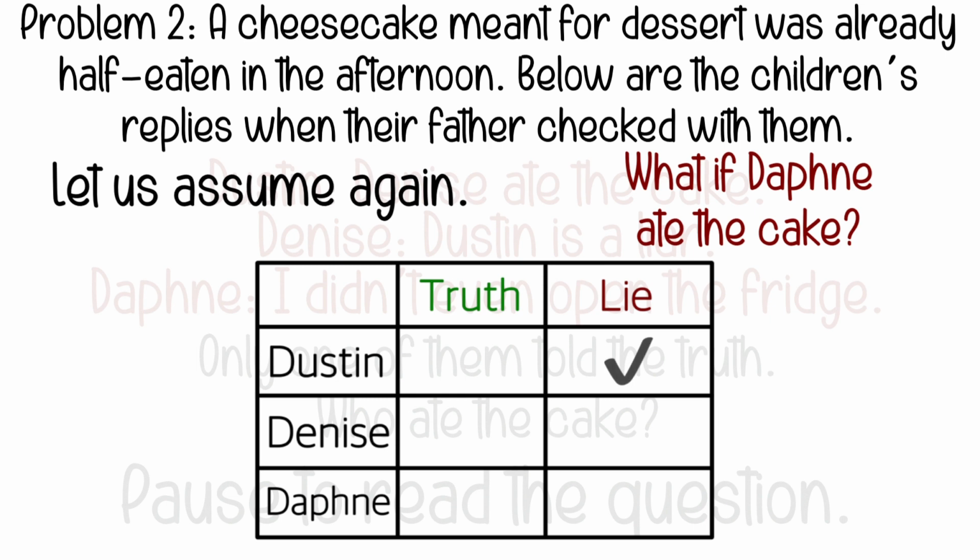Denise says Dustin is lying. If we look at the table, we can see Dustin did lie. So Denise is telling the truth. Lastly, Daphne says she didn't open the fridge, which means she didn't eat the cake. We are assuming Daphne ate the cake, so she is lying. In the problem, it says only one person is telling the truth. Does our table have one person telling the truth? Yes, so that means Daphne ate the cake.